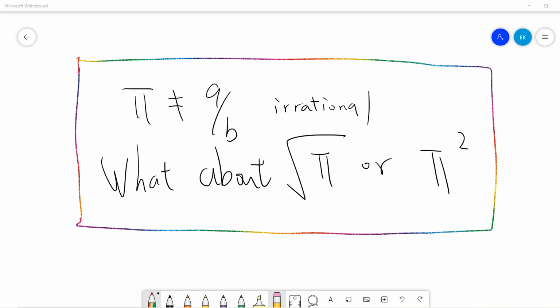Welcome, guys. In this video, I'm talking about this problem. If you go to YouTube, there are many videos proving that pi is irrational. By the way, I also have one. If you don't know that, you can Google it. But people also ask about the square root of pi or pi squared. Hopefully, we will answer this question in this video.